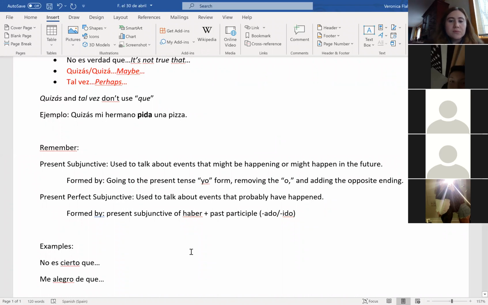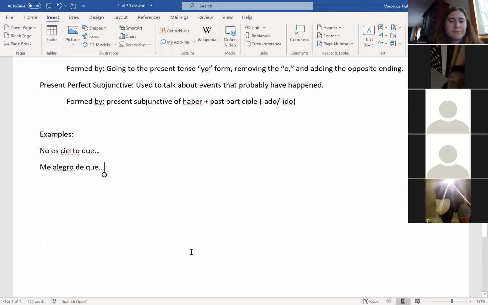Okay. We need a few more examples down here. Just 3 more phrases that we can write sentences with. They're just from your notes, guys. No es posible que.